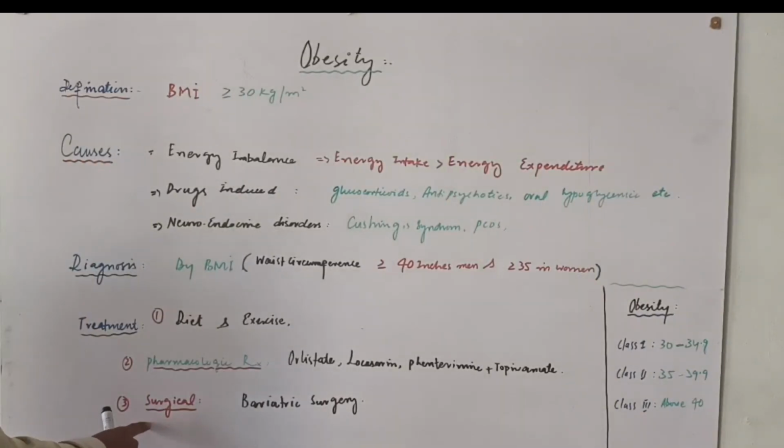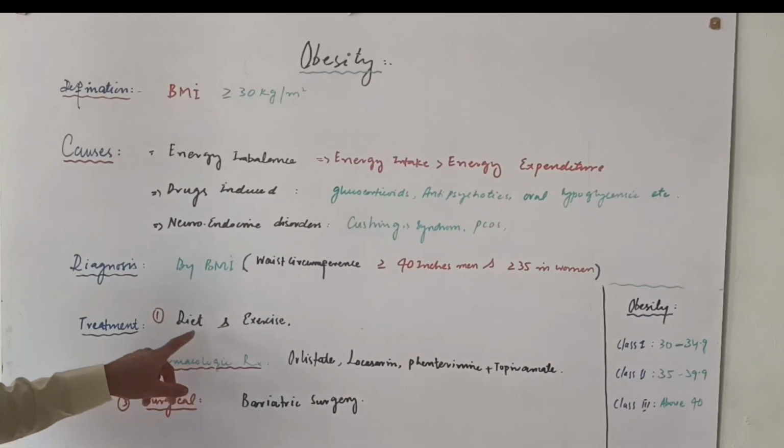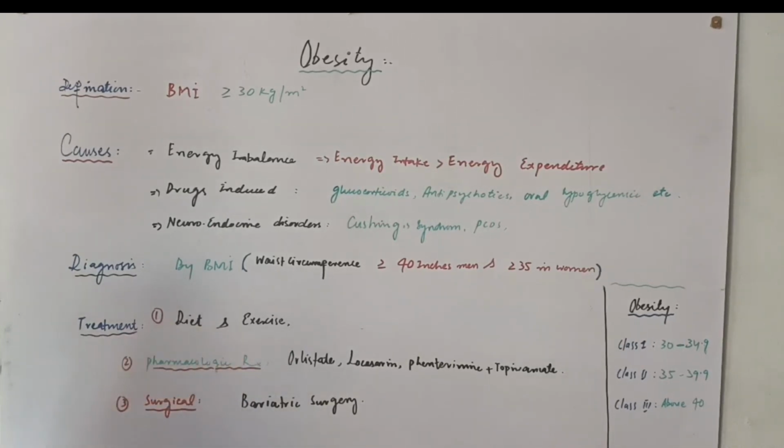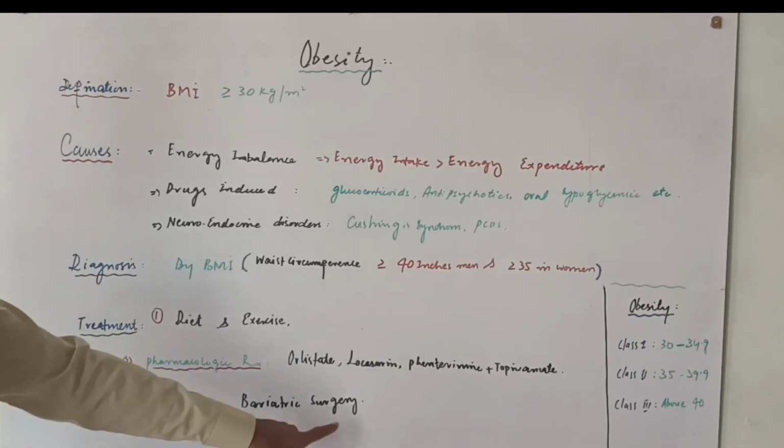The third method for reduction of obesity is surgical, and this is the most important and most effective treatment for obesity. But the surgical method should be applied for those people whose BMI is greater than 40, who have done a lot of exercise, who have restricted their diet, and who have tried the pharmacologic treatment a lot but didn't get any benefit from these two methods. Then you should go for the surgical method, and the surgical method is bariatric surgery.